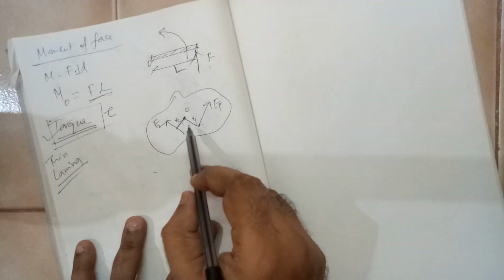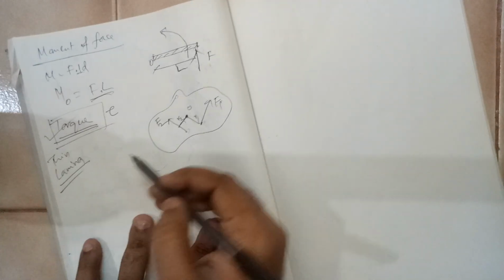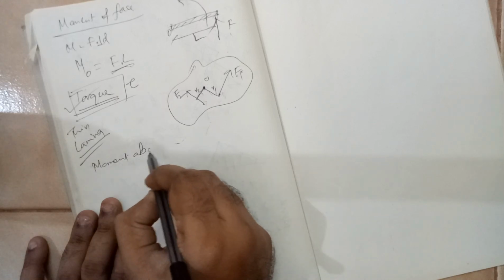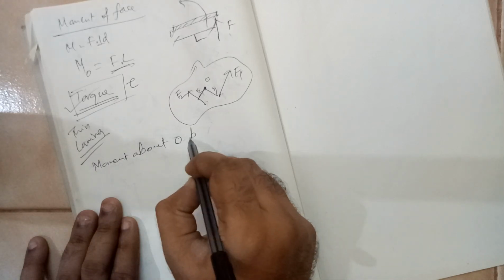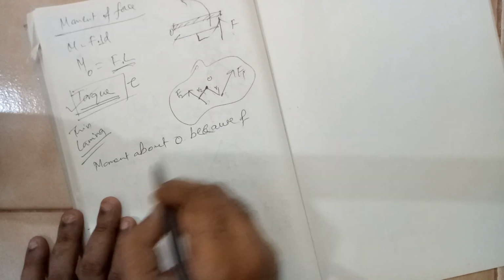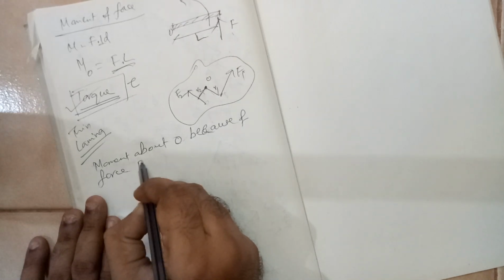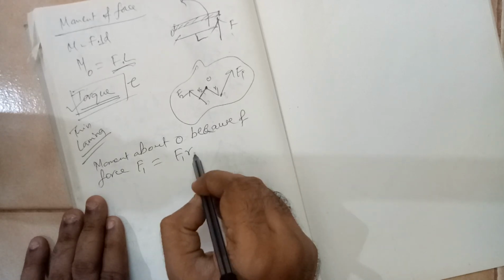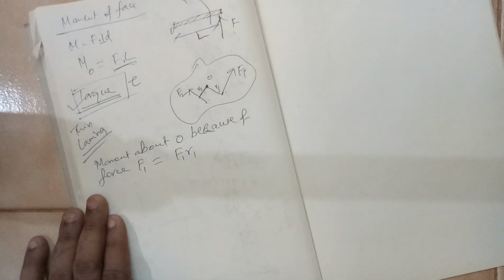So we will write moment about O because of force F1 is equal to F1 multiplied by the corresponding perpendicular distance.